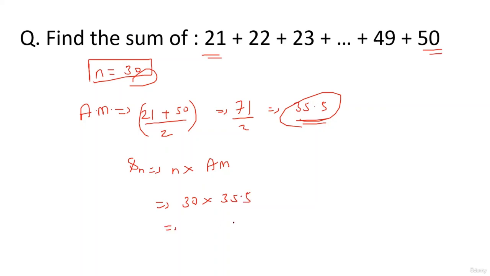Okay, guys, so this gives you 3 into 355. Okay, 3 5s are 15, 3 5s are 15, 16, 3 3s are 9, and 10. The answer is 1065. Okay, now this is just one way to solve the question, guys, and we'll look at a much simpler way to solve the same question.